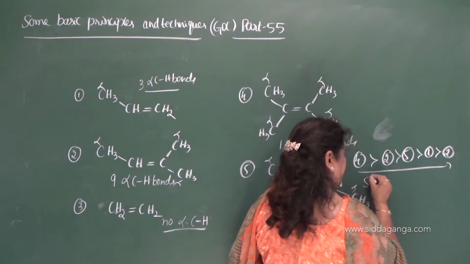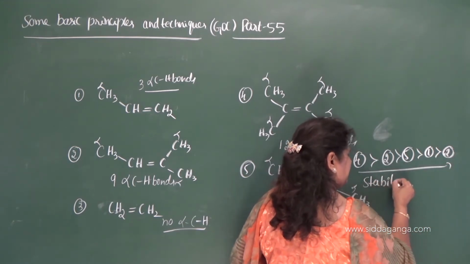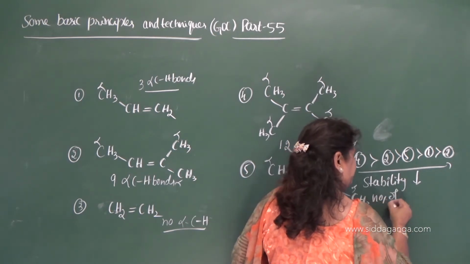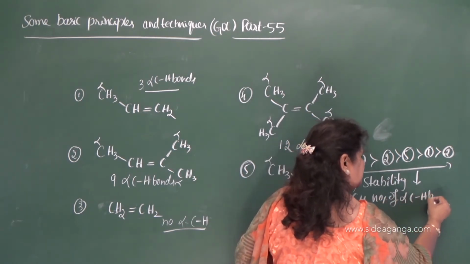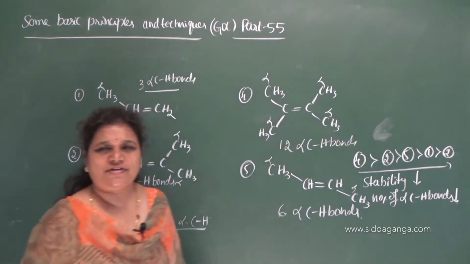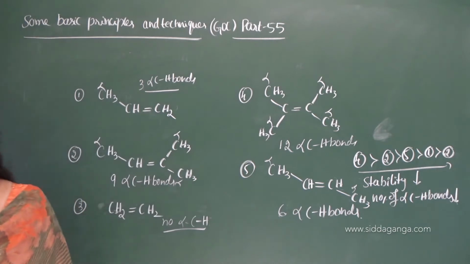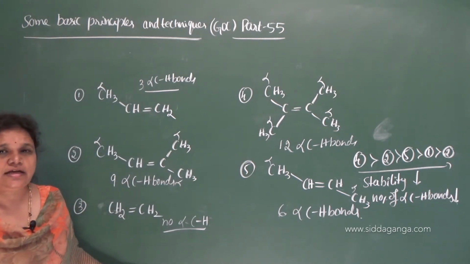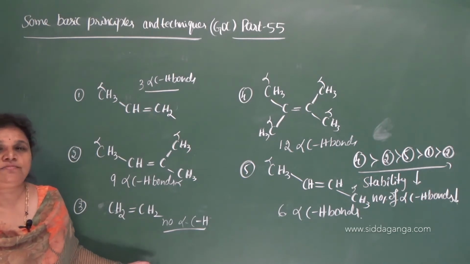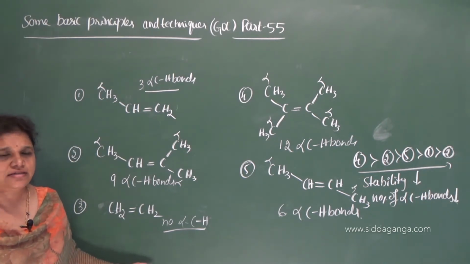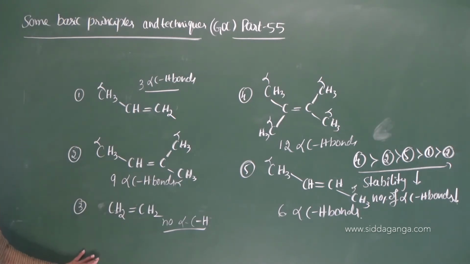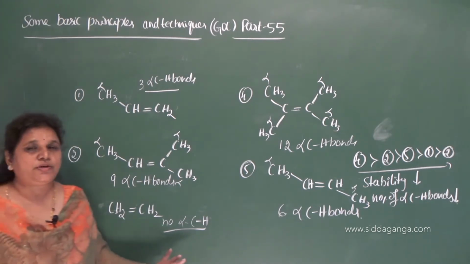From here to here, stability decreases because the number of alpha CH bonds decreases. As the number of alpha CH bonds decreases, hyperconjugative structures decrease. The hyperconjugation effect decreases, stability also decreases. So, this is the order of stability of different substituted ethenes.